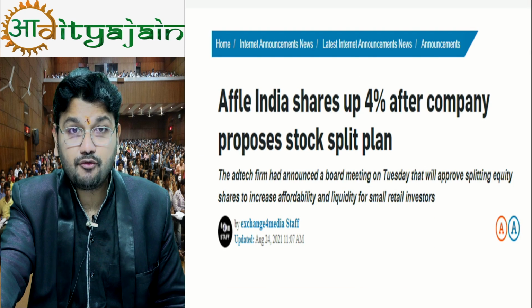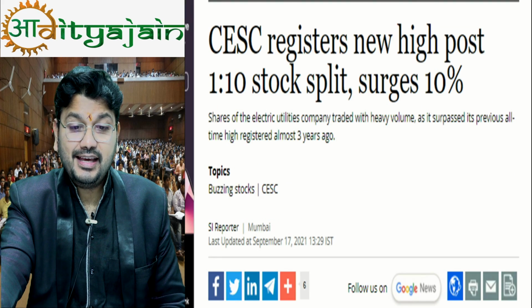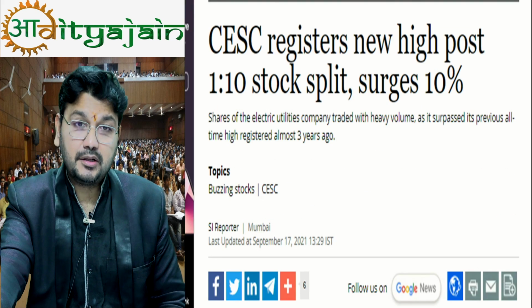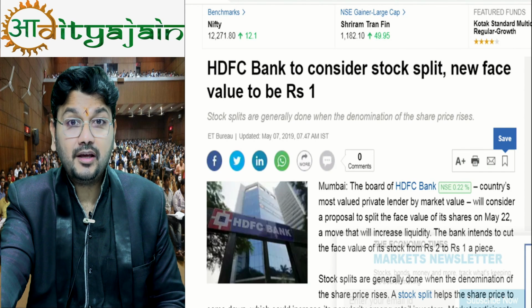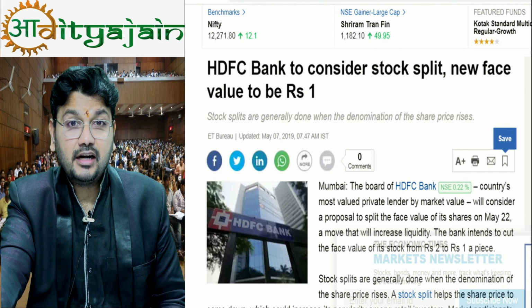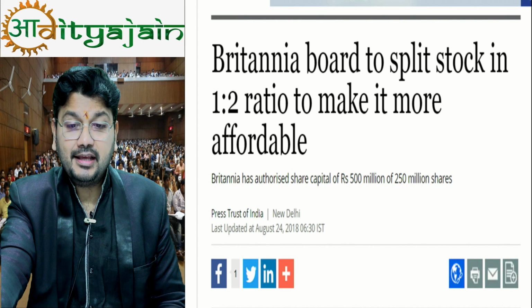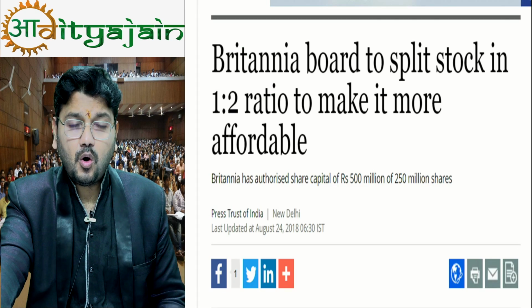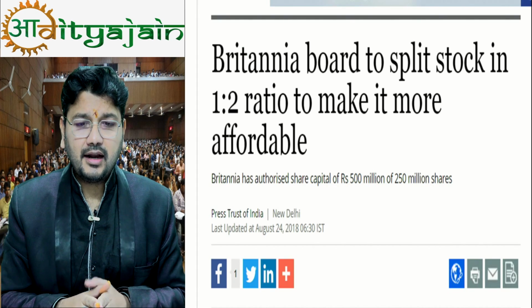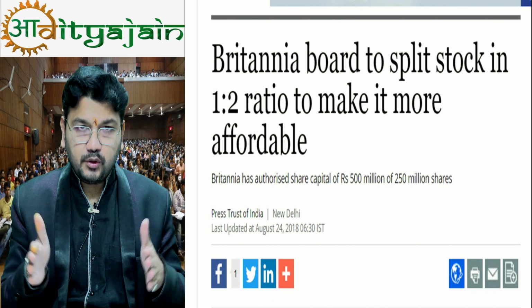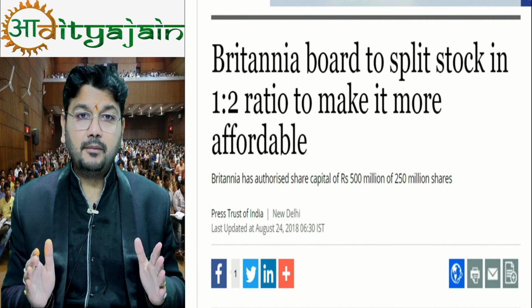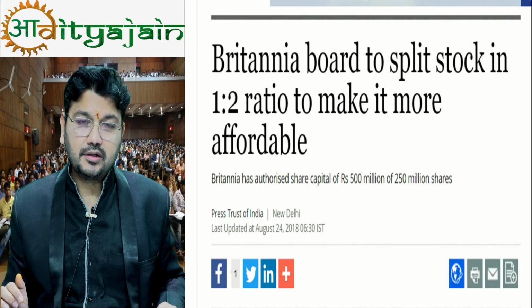Apple India shares up 4%. CESE share rises by 10%. HDFC Bank to consider stock split, new face value to be rupees 1. I have already said that face value will change. Britannia board to split stock in 1:2 ratio. So all the companies are using this option to split the stock into various parts to make it affordable to the small shareholders.